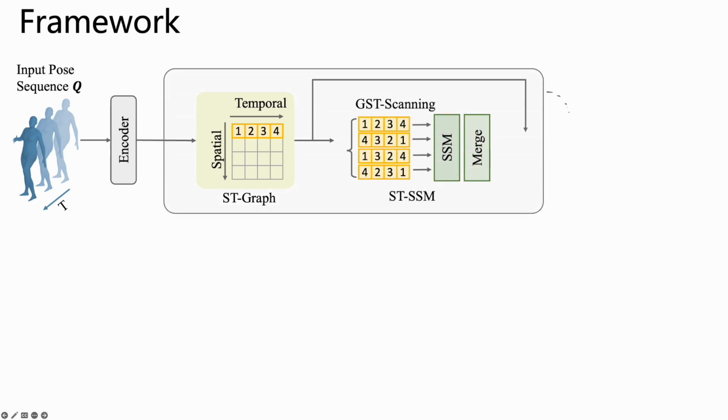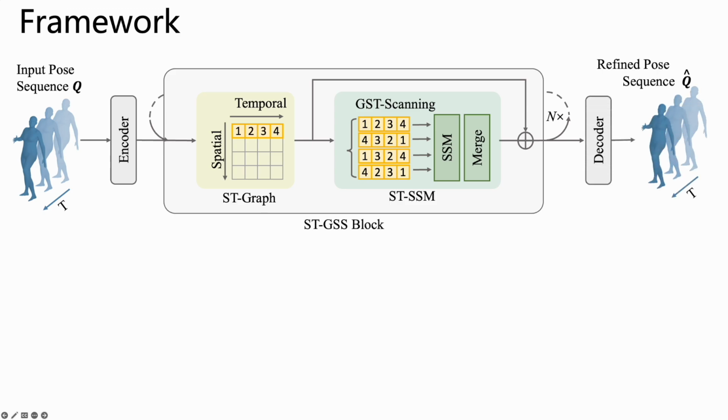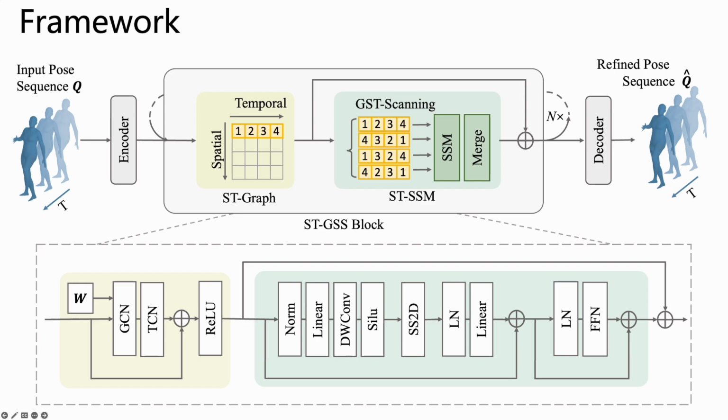The input pose sequence is processed by an encoder to extract high-dimensional features, which are then passed through ST-GSS blocks. Each block includes an ST graph and an ST-SSM with residual skip connections. The ST graph captures spatial relationships using a GCN and a TCN, and a dynamic graph weight matrix. These features are processed through spatial-temporal scanning and merged with the ST-SSM, followed by layer normalization, a linear layer, and a feed-forward network, FFN. Finally, the refined pose sequences are output by the decoder.